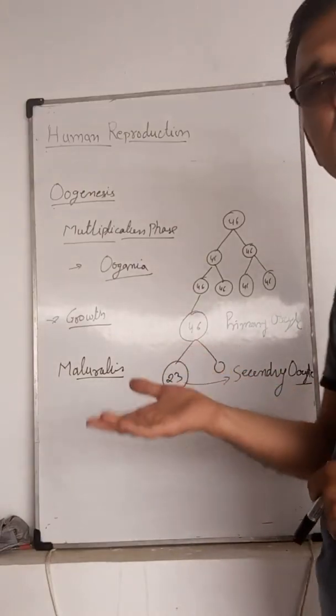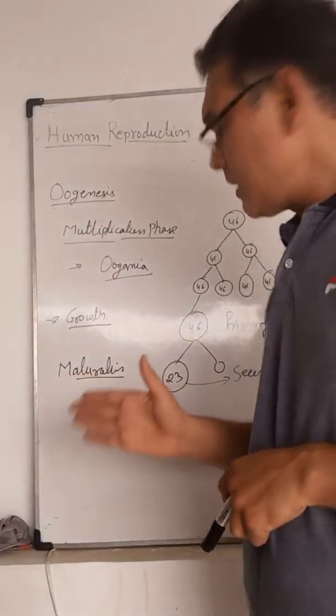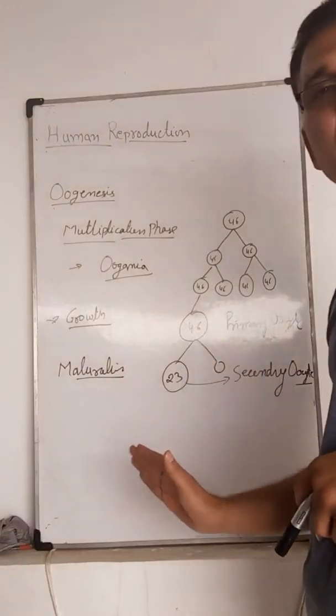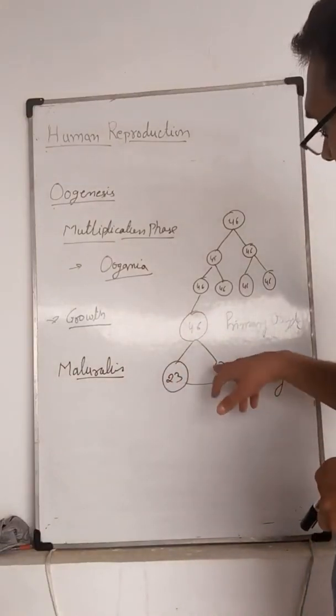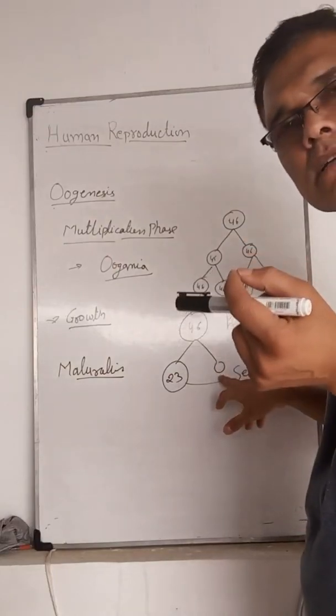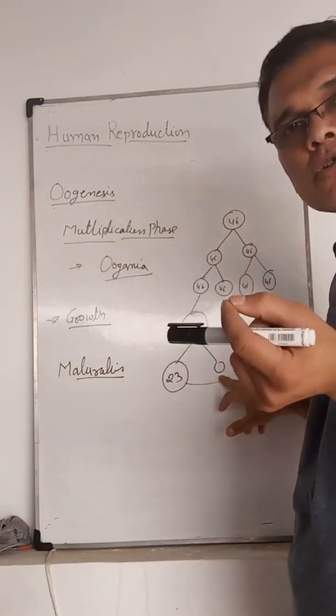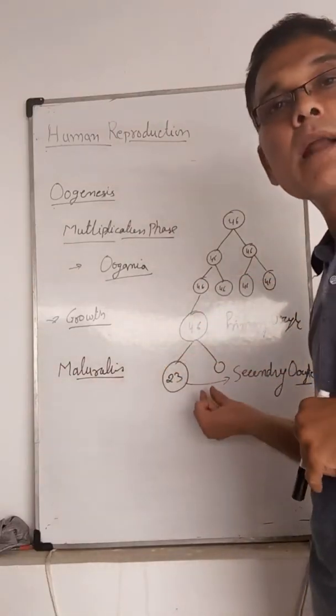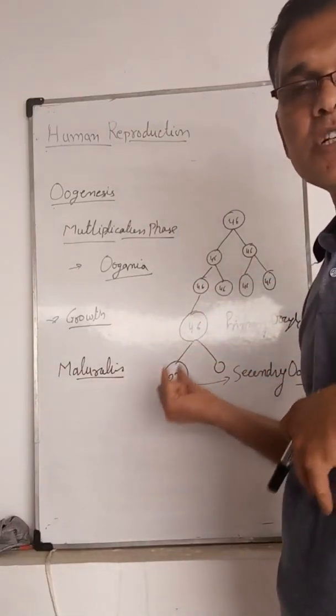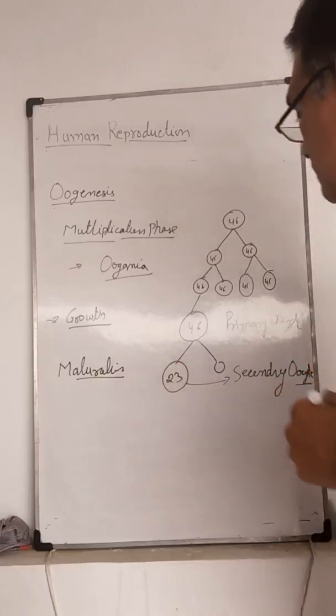This first division is an unequal division, in which the maximum cytoplasm and 23 chromosomes move to the secondary oocyte, and the other cell has only 23 chromosomes and no cytoplasm. This is the first polar body, because of the unequal division.